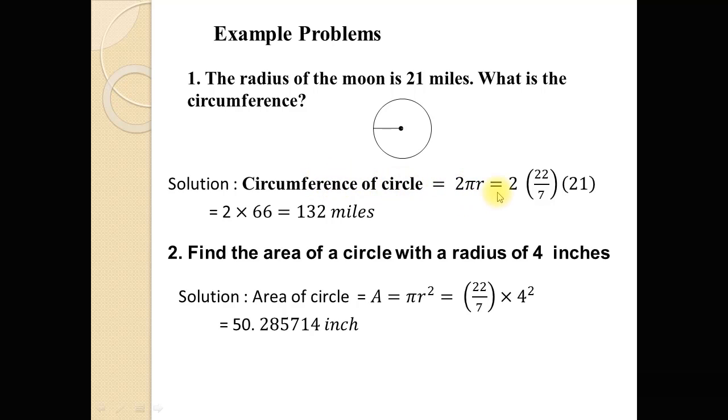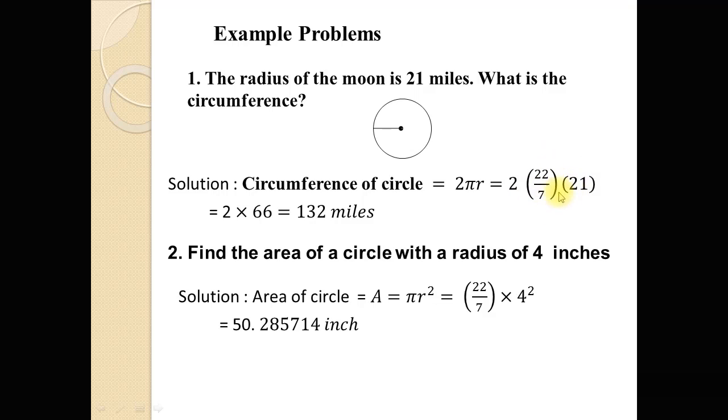Now putting the values, 2 multiplied by 22 over 7. 22 over 7 is the value of pi. And dear students, note that as I have already told you in the previous lecture, pi itself is an irrational number, but 22 over 7 is a rational number. So this is the approximate rational value of pi. So 2 multiplied by 22 over 7 multiplied by 21. 21 is the radius value.